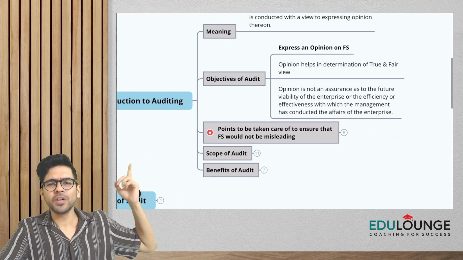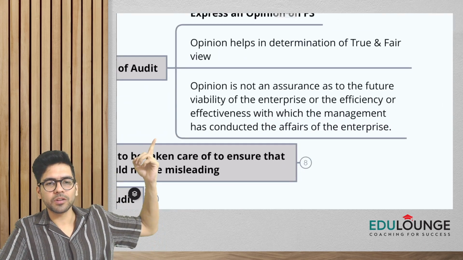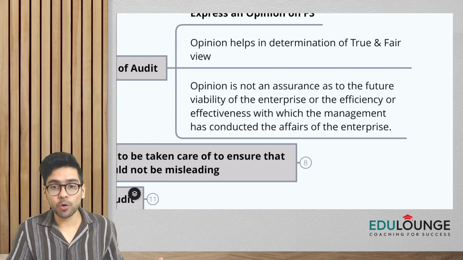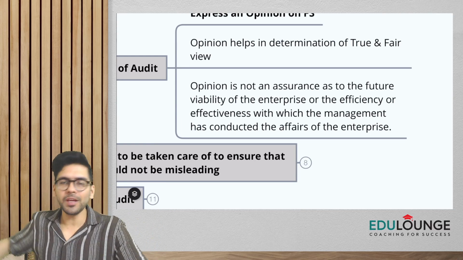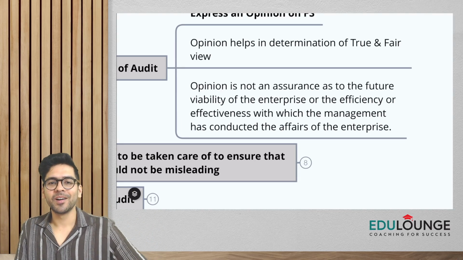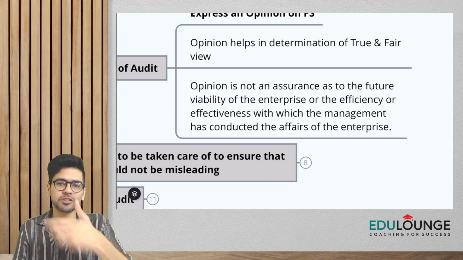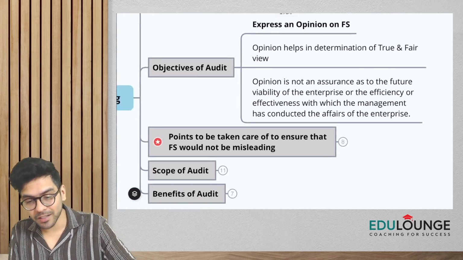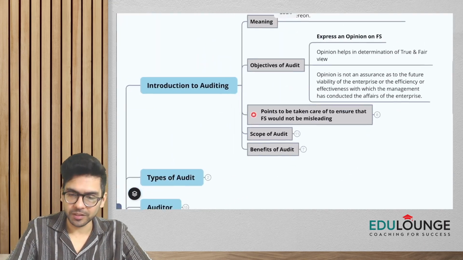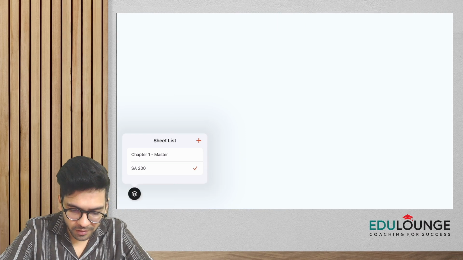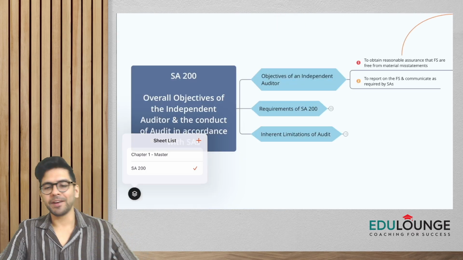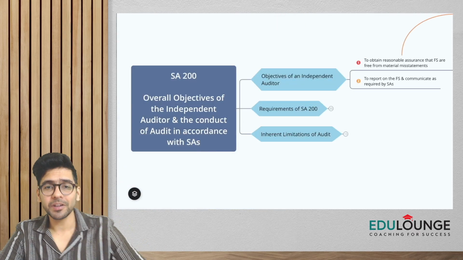But then here also, I made you read through this concept that whenever we express our opinion, it should not be considered as an assurance to the future viability of the enterprise, nor the effectiveness or efficiency with which management has conducted the affairs of the enterprise. All right, let's go back to SA 200. So objective of independent auditor is done.